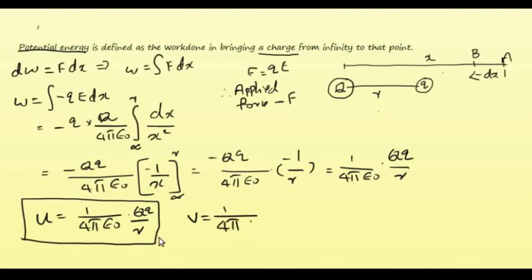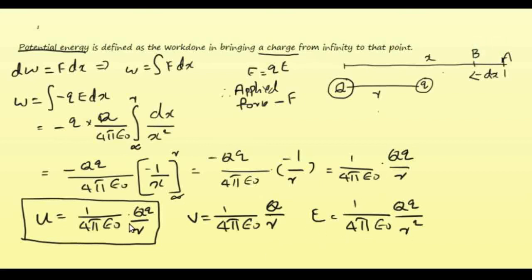Now we may just recall the equation for potential, which is 1 by 4 pi epsilon 0 Q by R. So don't be confused between these two equations, right? For U it is QQ by R for energy, but for potential it is Q by R. Then what is the equation for intensity of electric field? It is 1 by 4 pi epsilon 0 Q by R square.